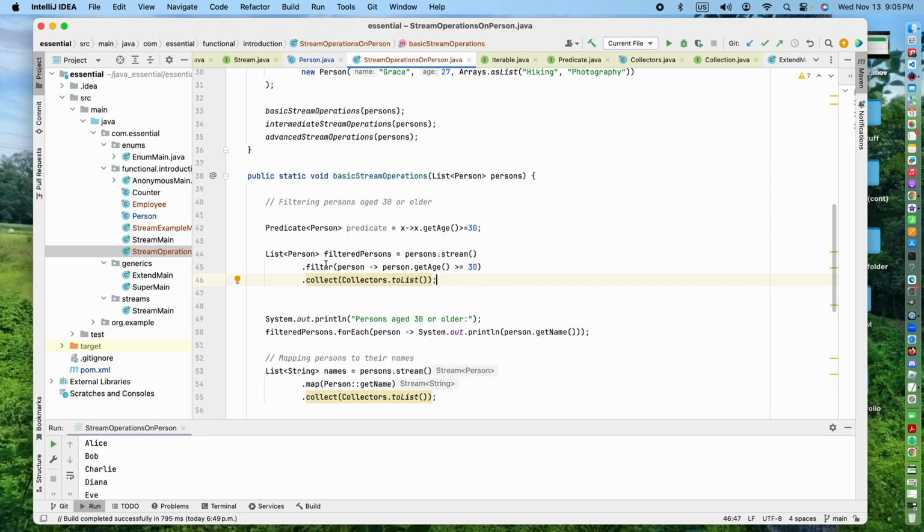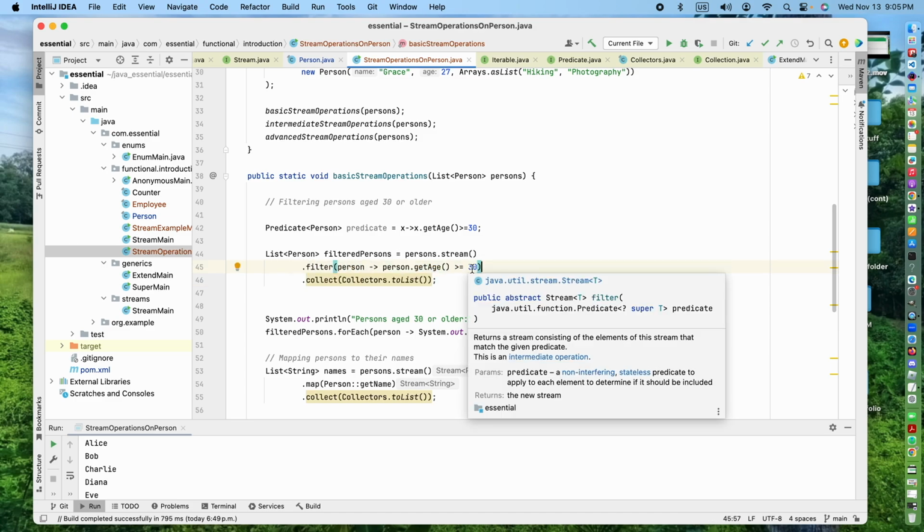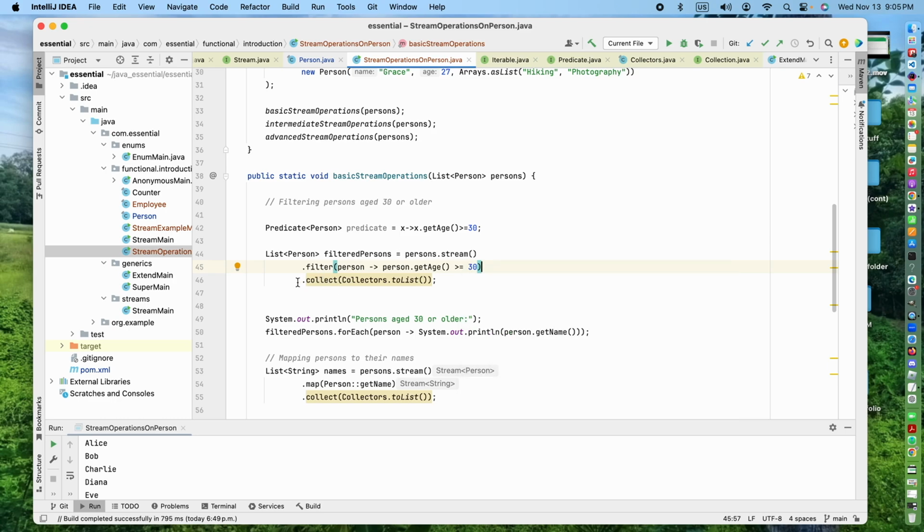So this stream is turning into a list at this stage. This is called the terminal operation, and this is called the intermediate operation. There may be many intermediate operations, but at the end there must be a terminal operation.